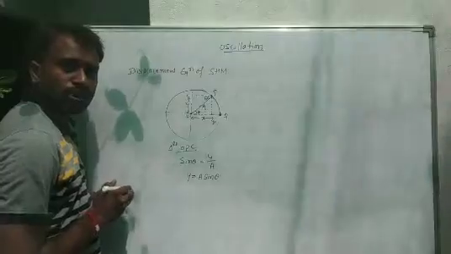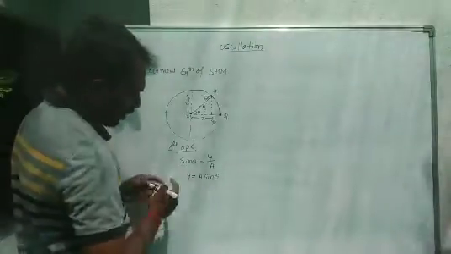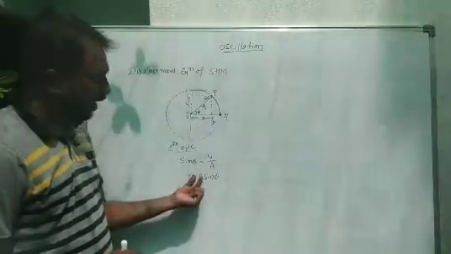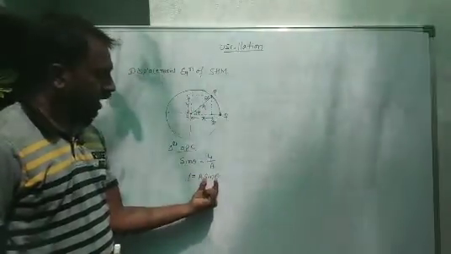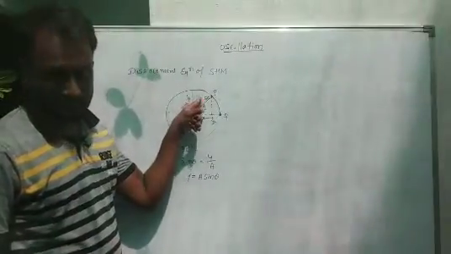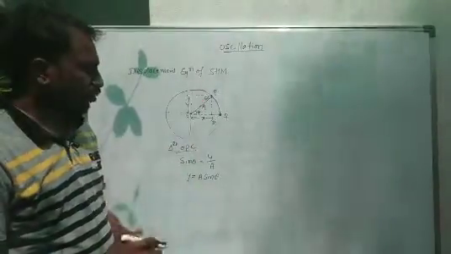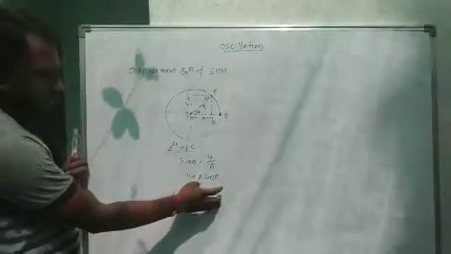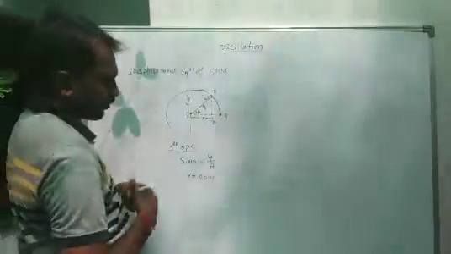Y is equal to a sine theta. Here y is the displacement along the positive y-axis, a is the amplitude, and theta is this angle. This means it is a simple harmonic motion. It is a simple harmonic equation, represented by a sine function or a cos function.